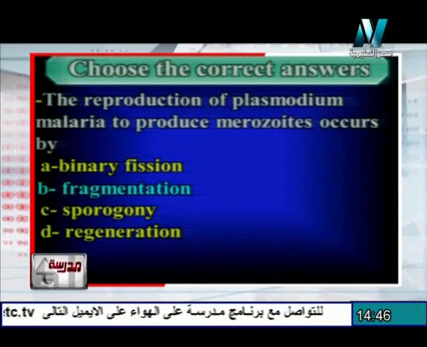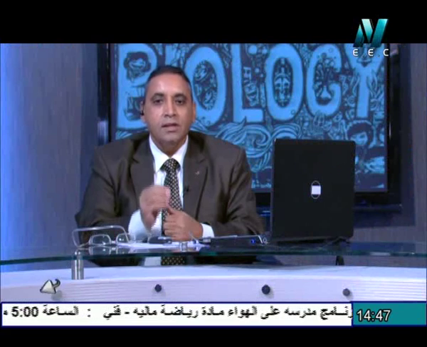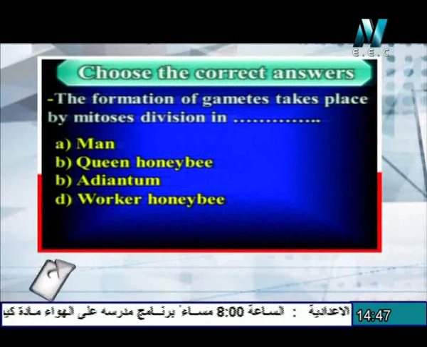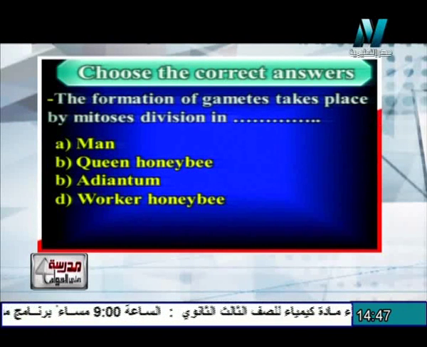Where the nucleus divided many times by mitosis to produce a great number of nuclei, each surrounds itself with a little amount of cytoplasm and membrane, which leads to the formation of the merozoite. The merozoite can migrate to infect the RBCs or repeat the cycle, and some of them can change into gametocytes. The next question. The formation of gametes takes place by mitosis division in man, queen honeybee, adiantum, workers of honeybee.